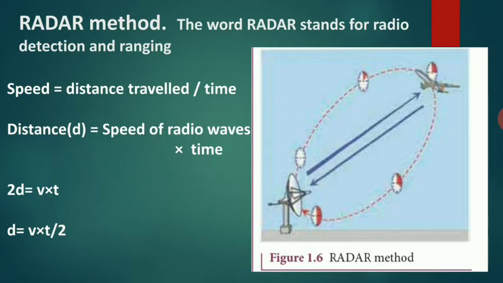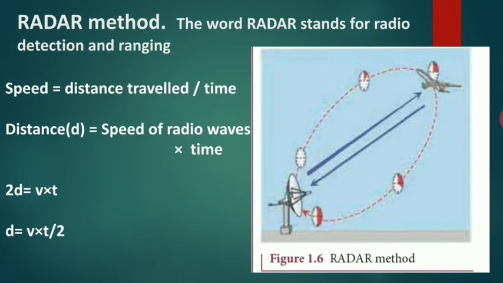Radar method. The word radar stands for radio detection and ranging. Speed is equal to distance travelled by time. Distance is equal to speed of radio waves into time. So 2D is equal to V into T. D is equal to V into T by 2.